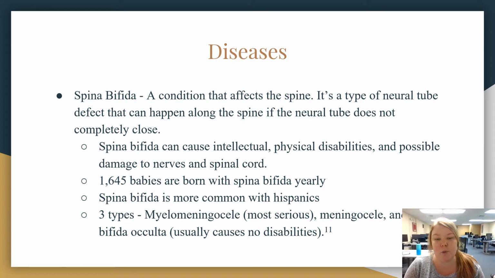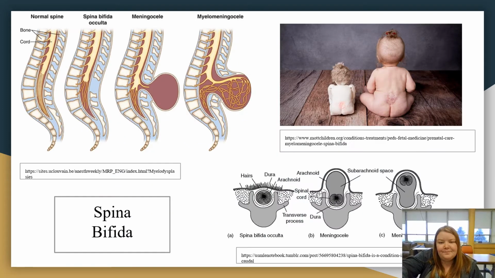1,645 babies are born with spina bifida yearly. Spina bifida is more common with Hispanics. There are 3 types: myelomeningocele, which is the most serious, meningeal, and spina bifida occulta, which usually has no disabilities. Here are some images showing the different kinds.